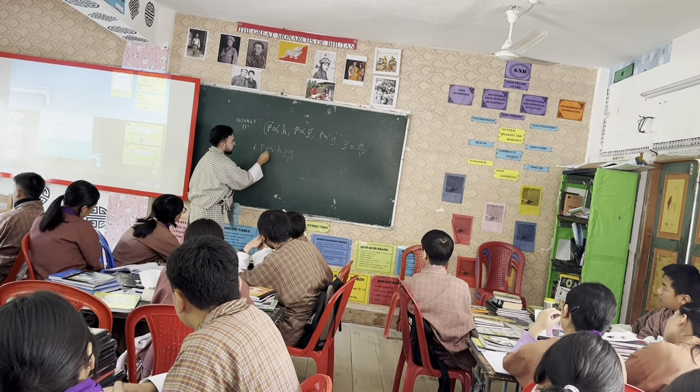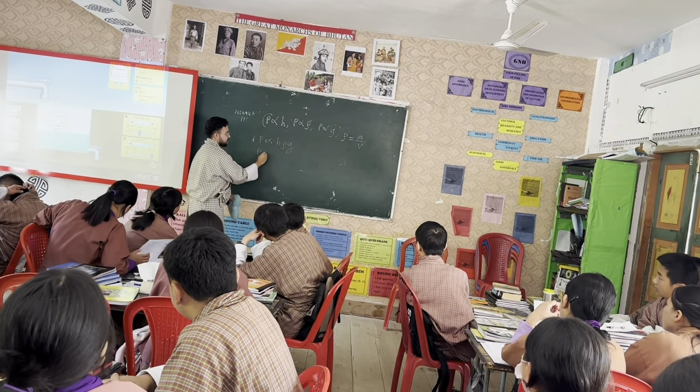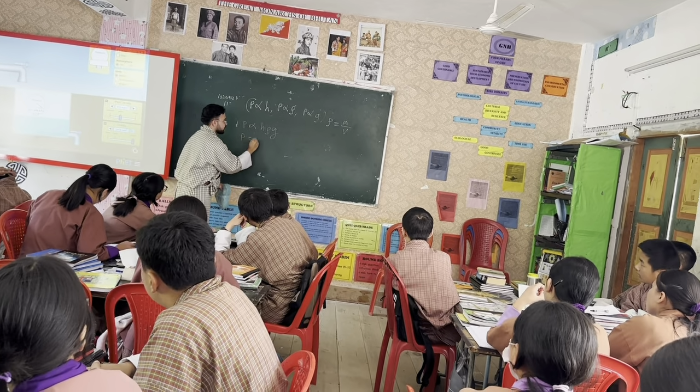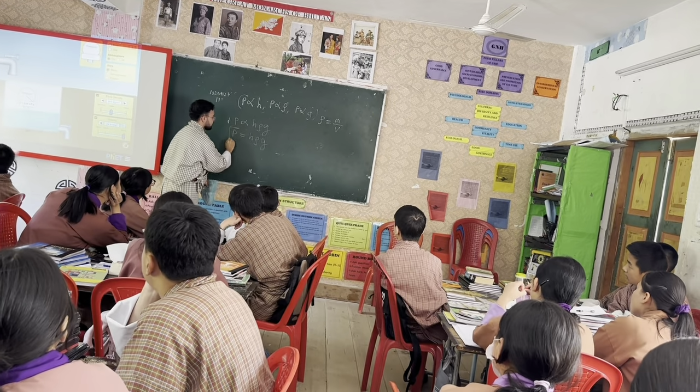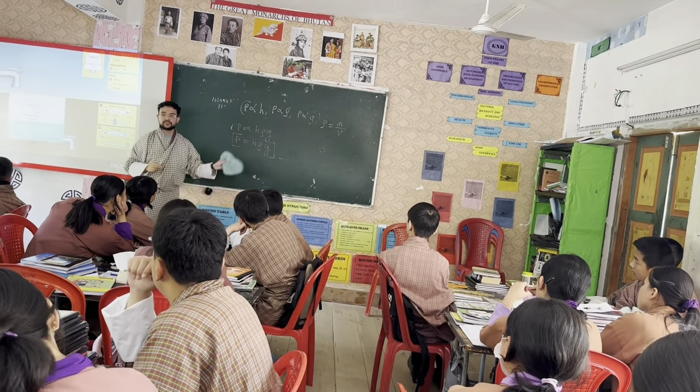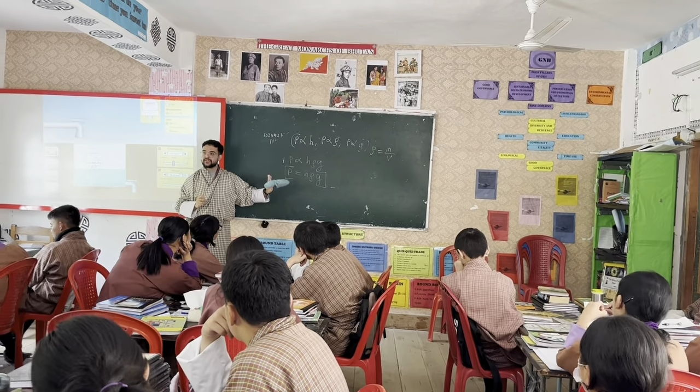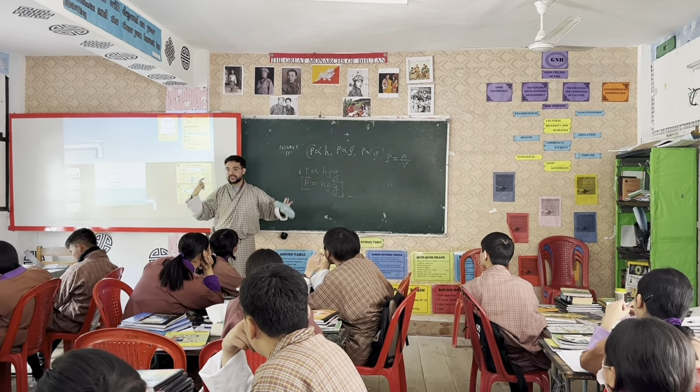So we can remove the proportionality sign and write it as pressure equals h rho g. Okay. So this is your main equation. This is how we derive it from the simulation.